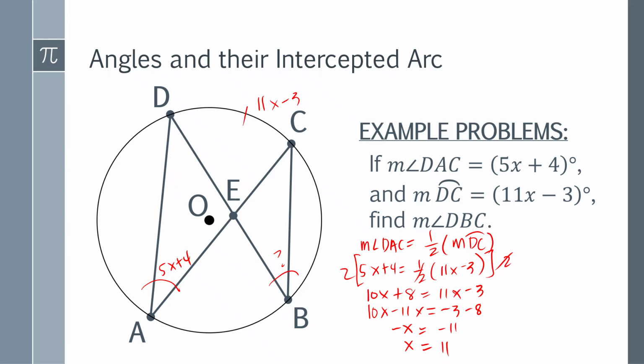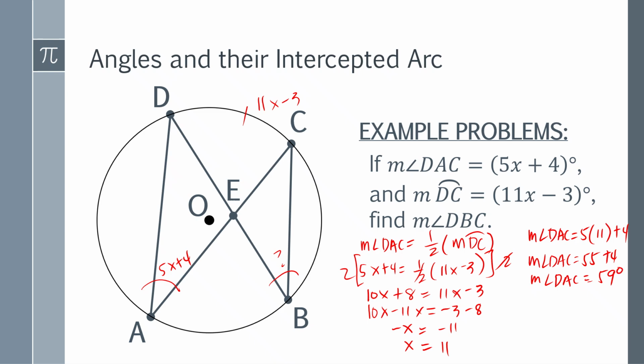So let us have the measure of angle DAC is equal to 5 times 11 plus 4. And the measure of angle DAC is 55 plus 4, which is 59 degrees.